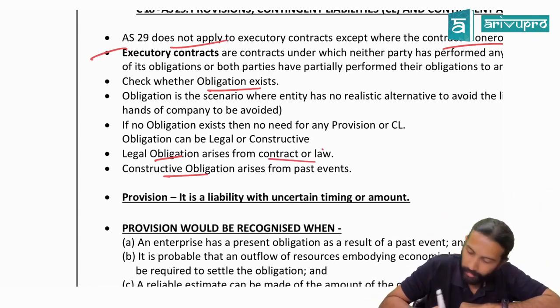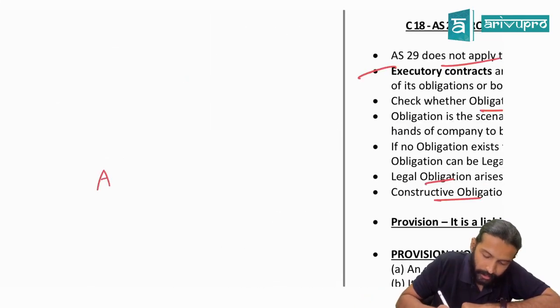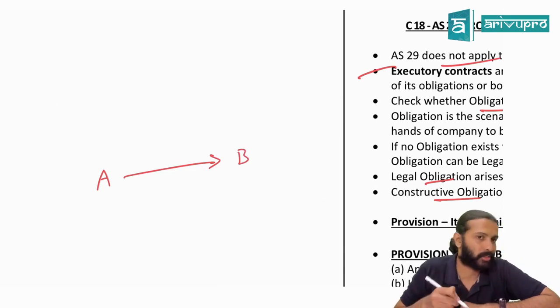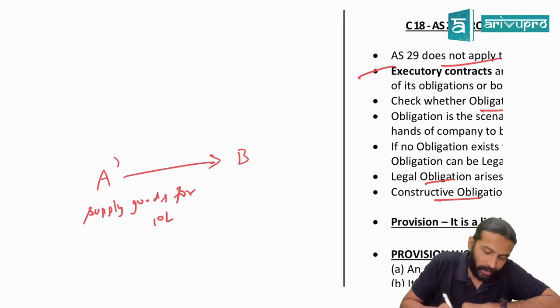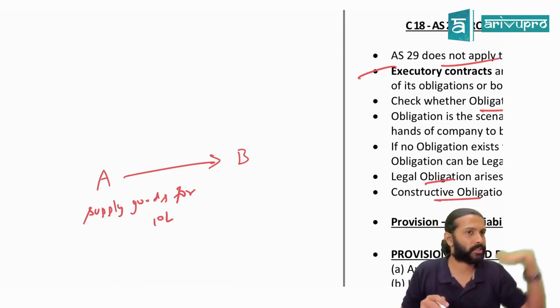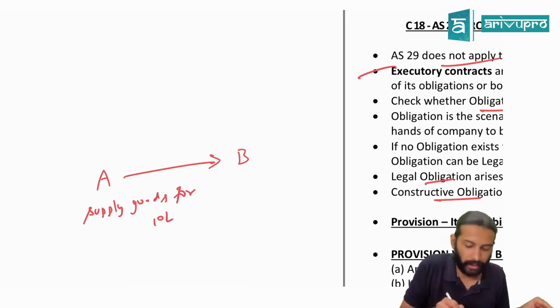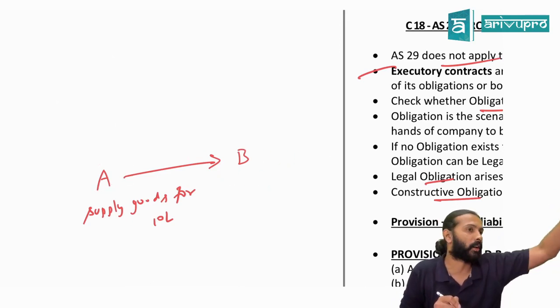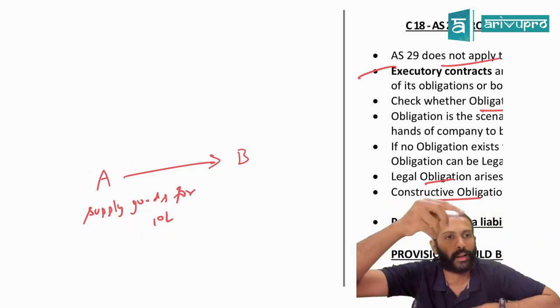Legal obligation means that which arises as part of a contract or a law. Like A Limited and B Limited entered into a contract saying A Limited will supply the goods to B Limited and B Limited will pay 10 lakh rupees for those goods. This is the contract they have signed. Does A or B have any obligation here? Can they escape from it, or have they already signed this contract? They've already signed. That means A Limited has to supply the goods and B Limited has to make the payment for it.